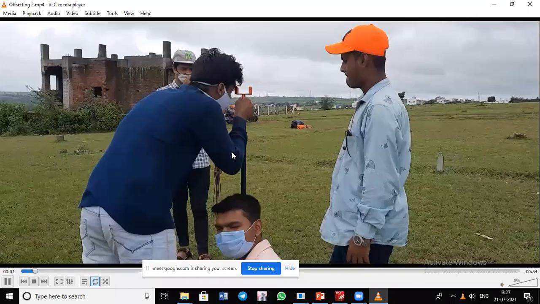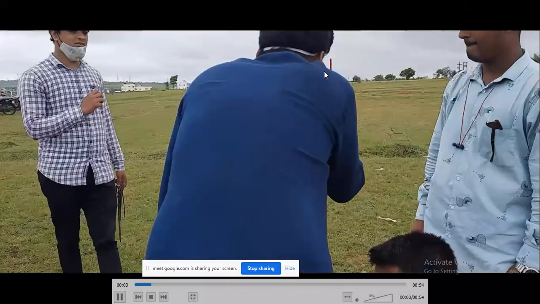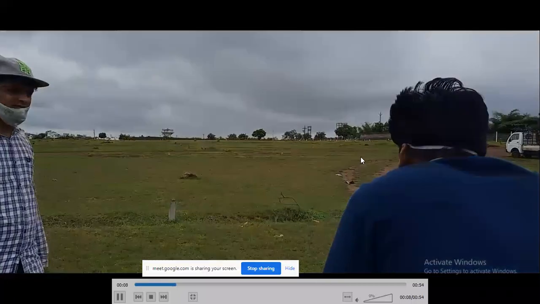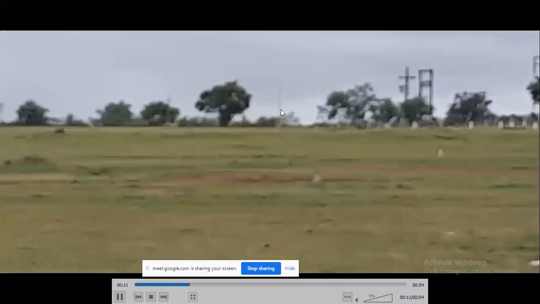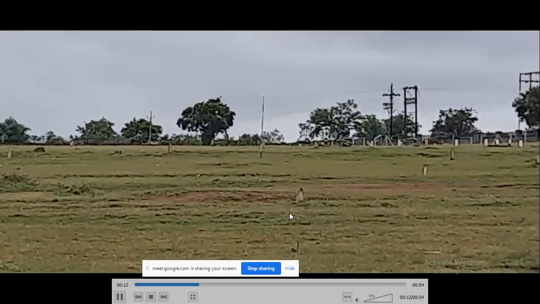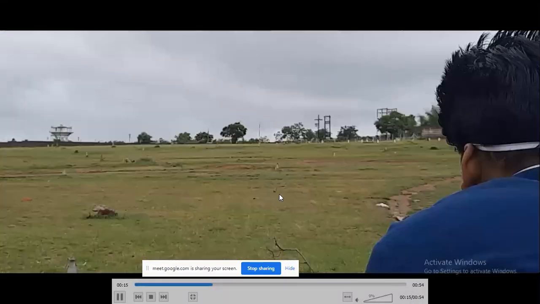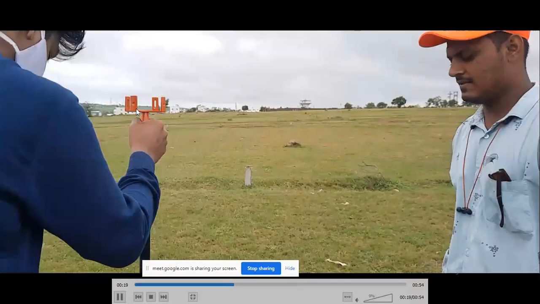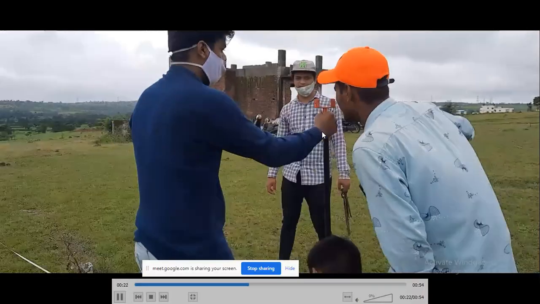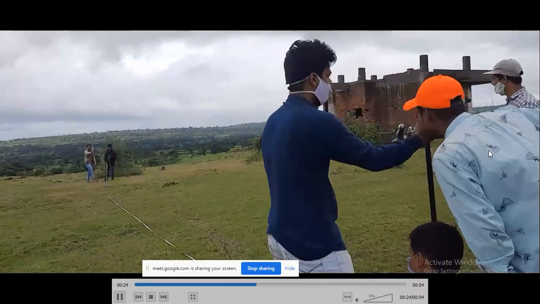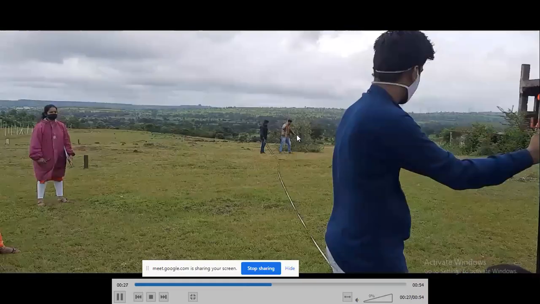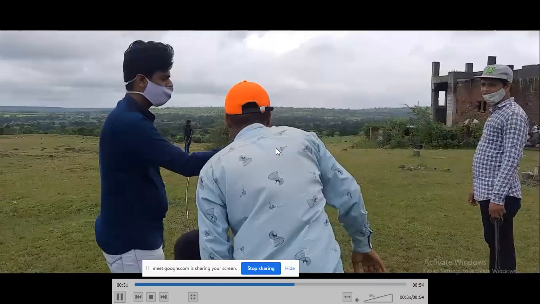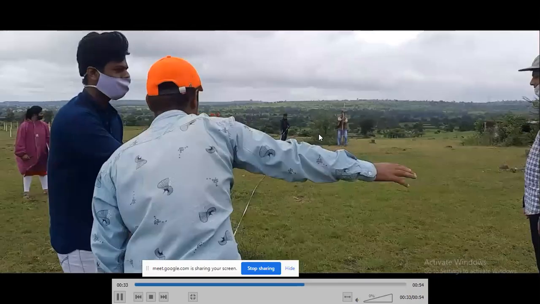Here you can see that the open cross staff is there. The person standing here is going to bisect this ranging rod first of all. All these points are in a straight line. Now, in order to do the offset, this is the prism open cross staff, which is mounted over a pole. You can see certain sign conventions here, and the person is holding a second ranging rod in front so that it becomes 90 degrees.